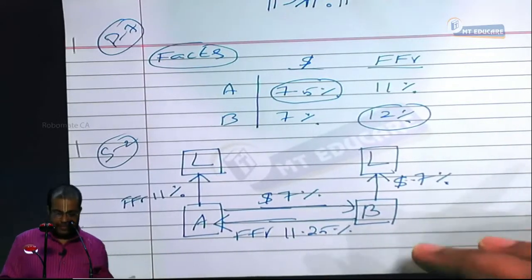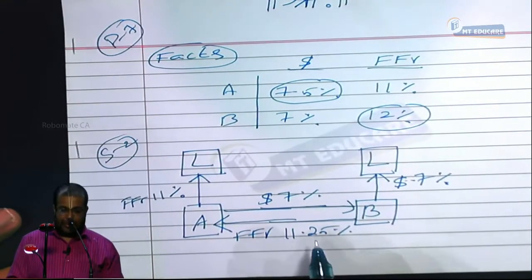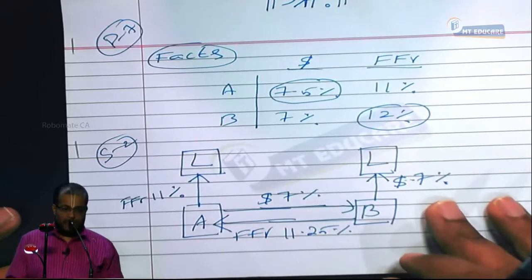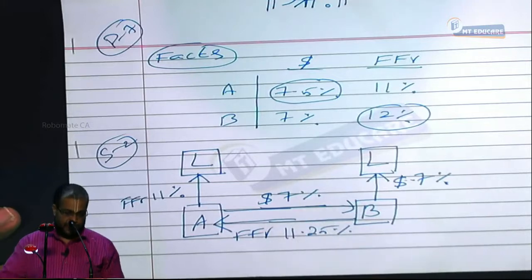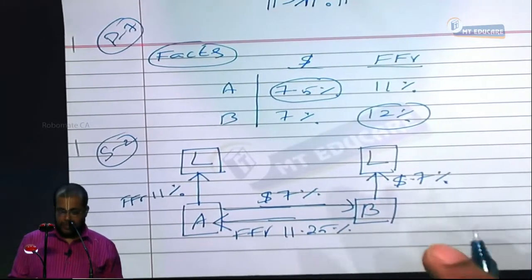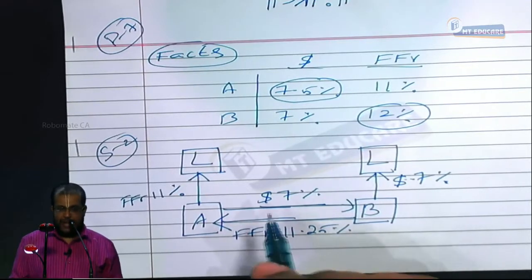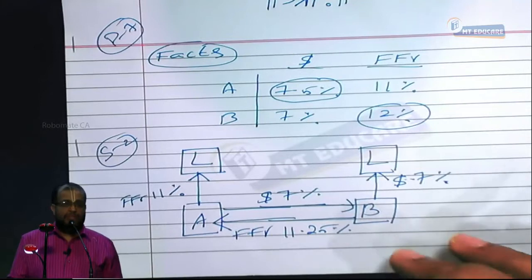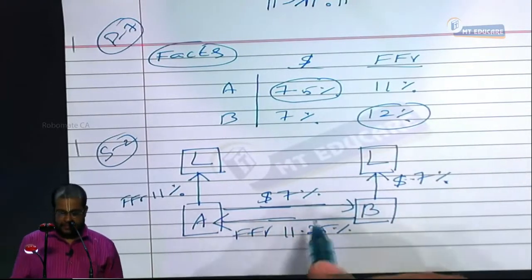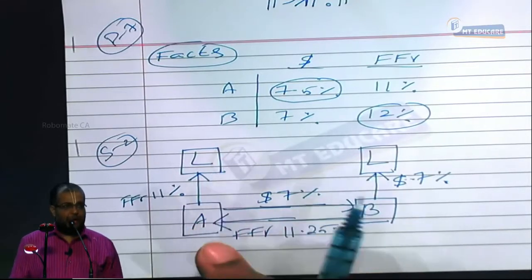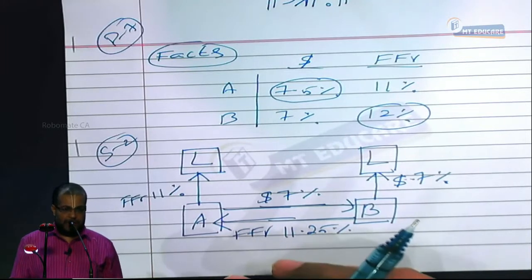A receives FFR 11.25% from the swap and pays FFR 11% in the bond.